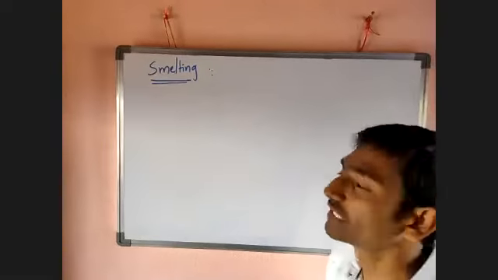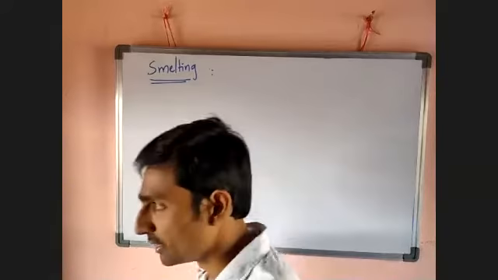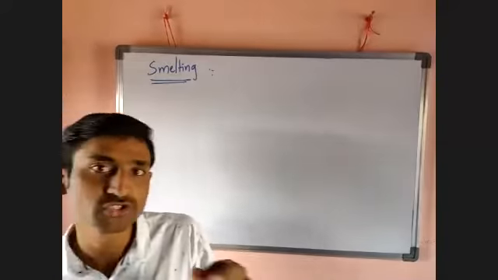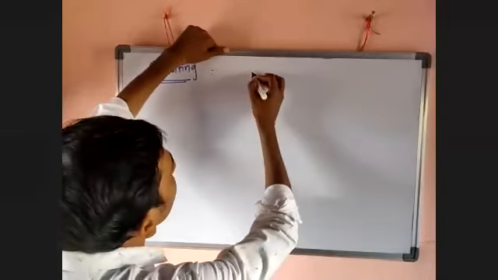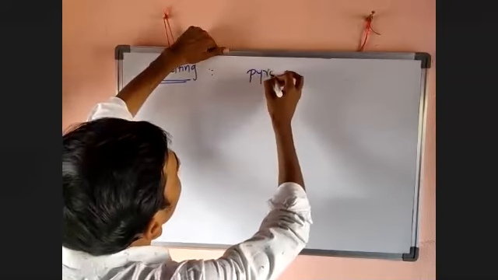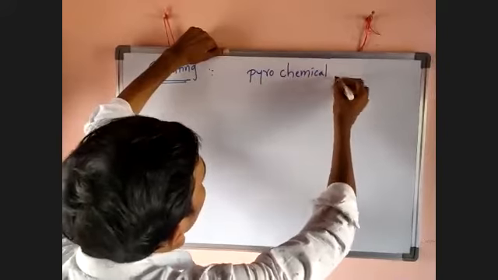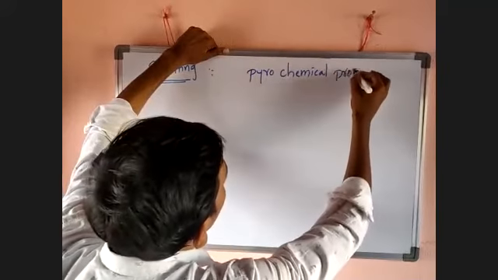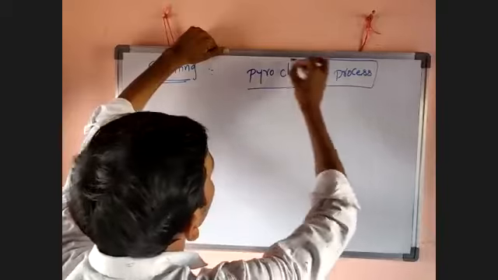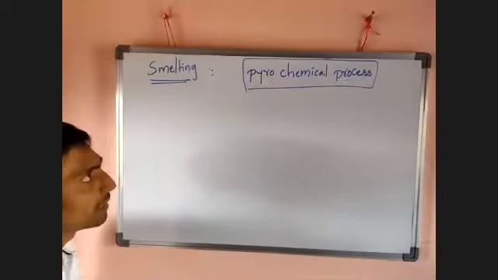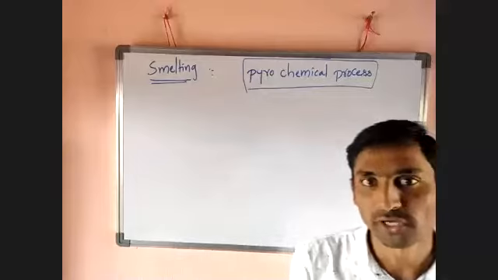What is it? Smelting. Leaching is a process which depends on solubility, but smelting is a pyrochemical process. Remember this. Smelting is a pyrochemical process.